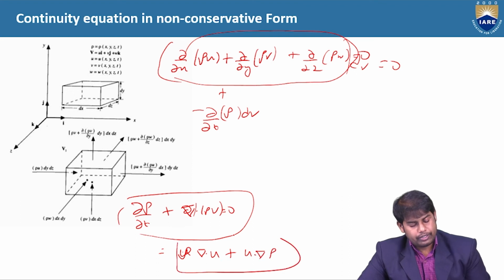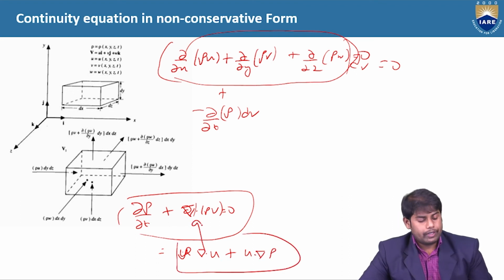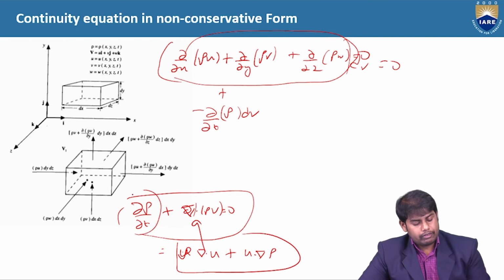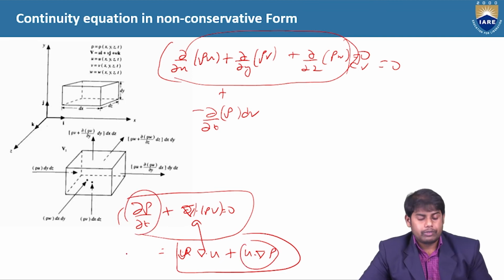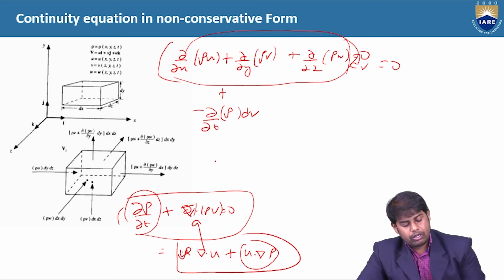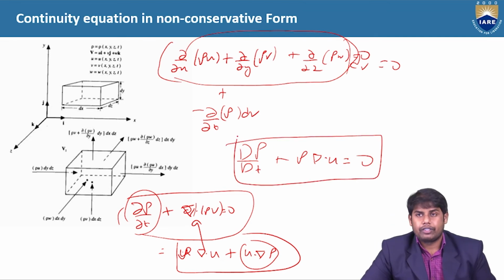So this term is expanded in this form. When you take this one and this one, this becomes the substantial derivative. Therefore we get capital Dρ/Dt plus ρ ∇·V is equal to 0. So this is the final form of the equation.